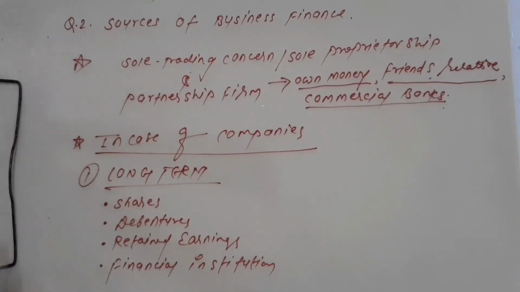Okay, so these are some of the long-term sources of companies if they need funds. So these are some of the sources of business finance in case of companies.